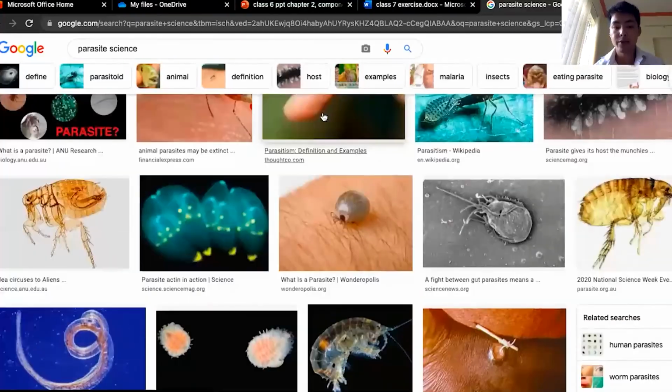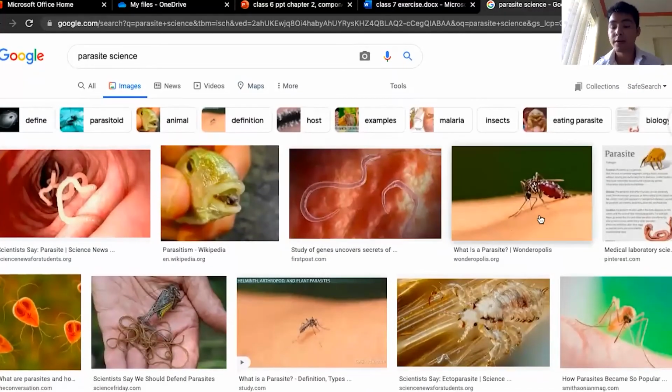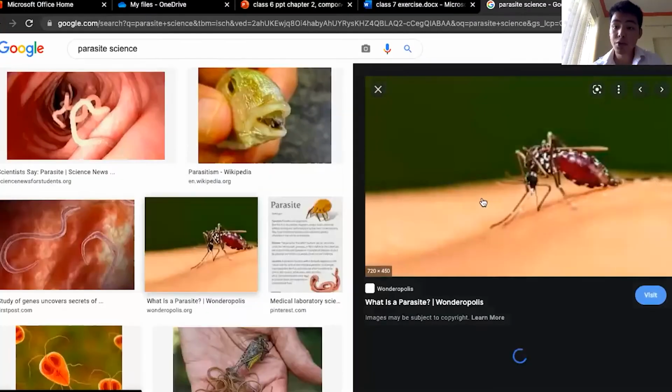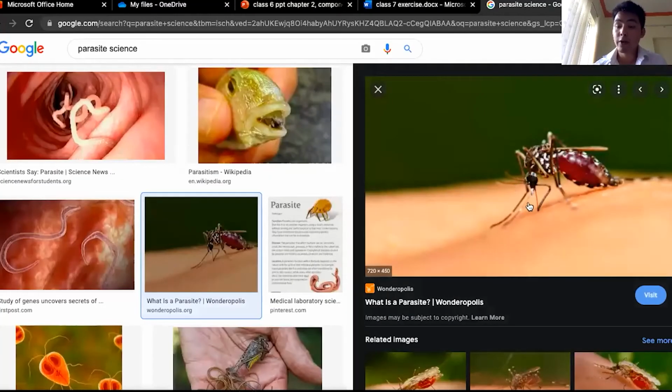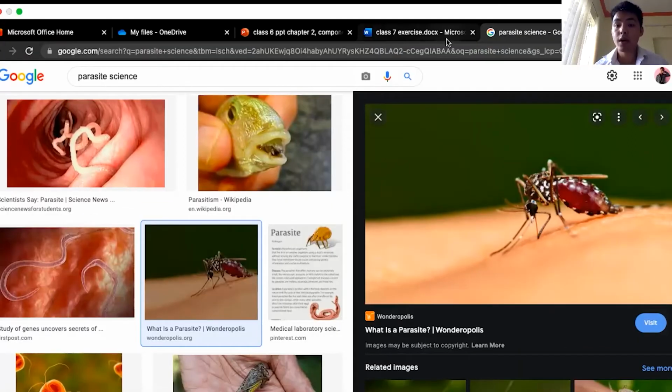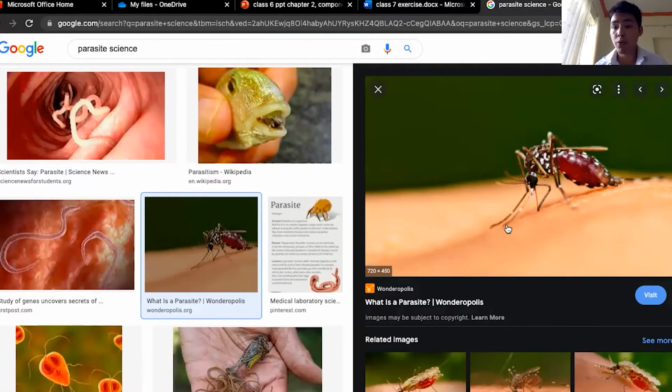So there are many things, right? If we take the case of a mosquito, the female mosquito relies on human blood for its children. So that means it is relying on us. We are the host, so there can be one parasite. Another aspect of a parasite is that a parasite usually never helps the host. The mosquito, it's never like that. In fact, they harm us.